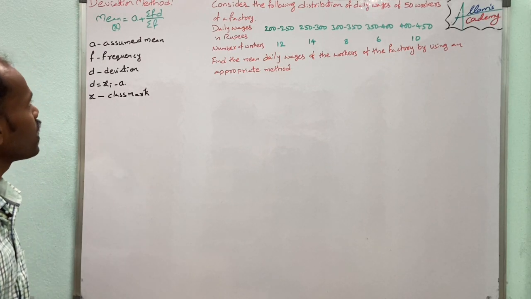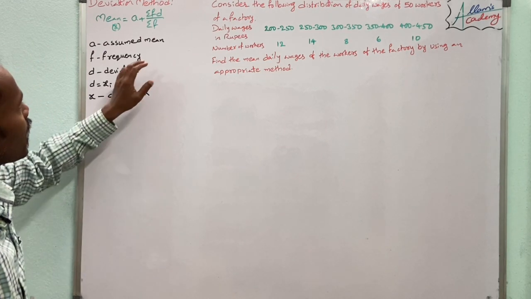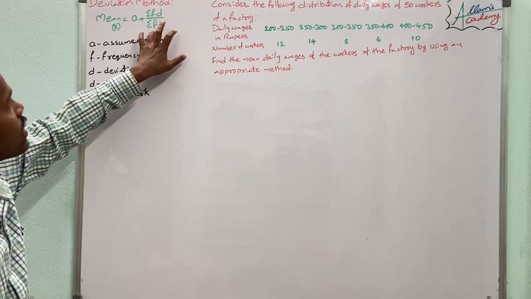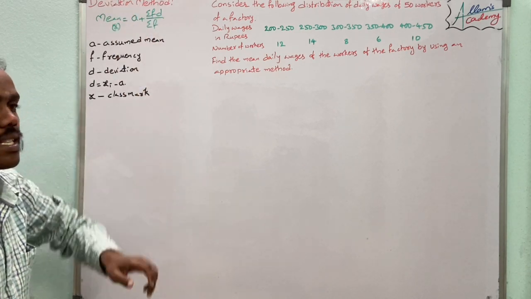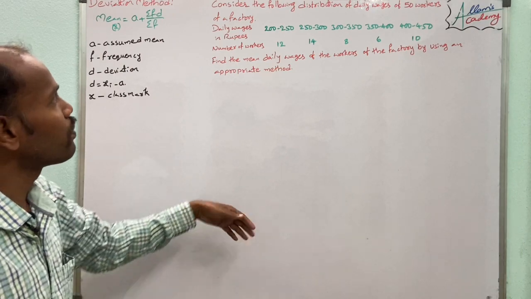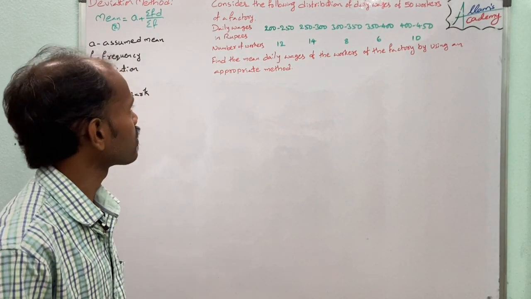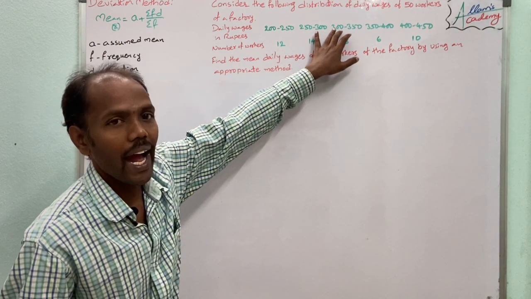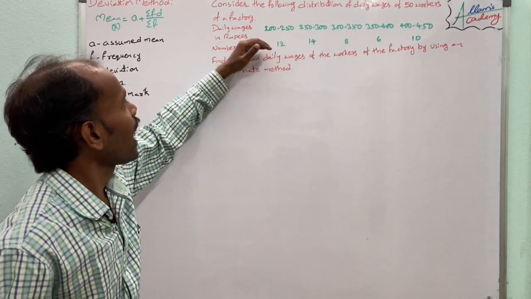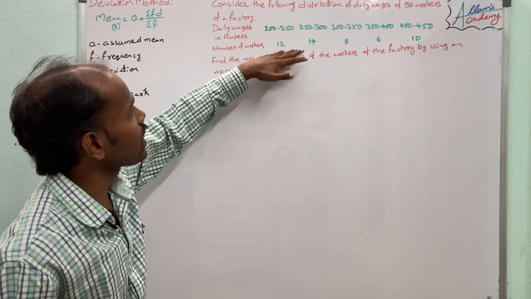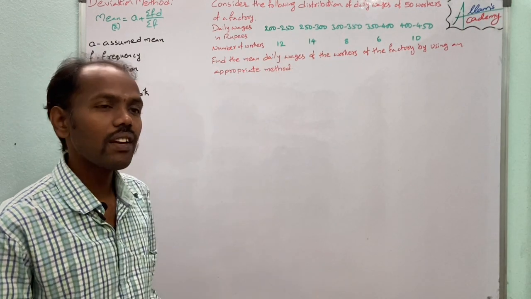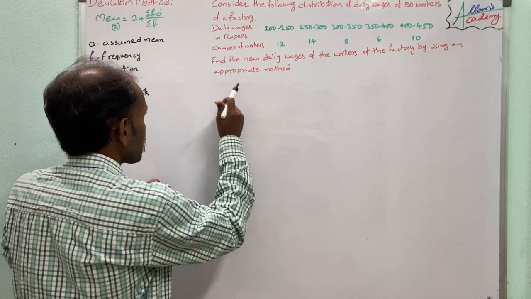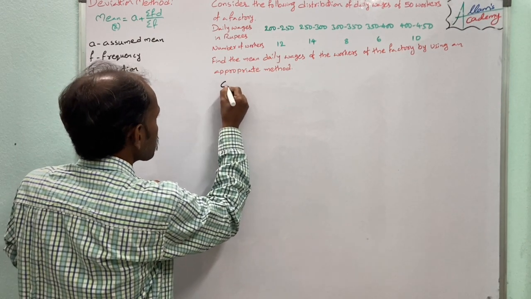So for the deviation method, we have to calculate a, f, d, summation f, and summation fd. We already know that the given information is the class interval and the number of workers indicates the frequency. So now we write the class interval and frequency.